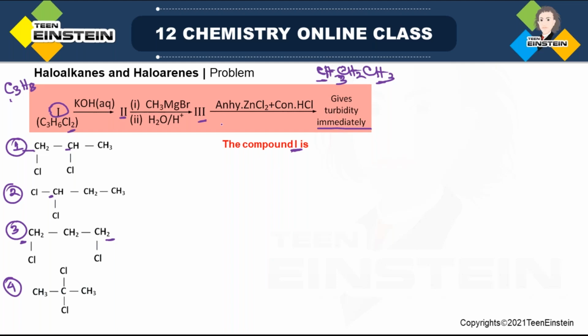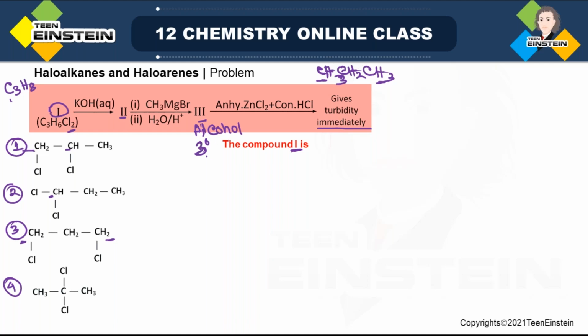That means after using anhydrous ZnCl2 and concentrated HCl, which is basically the Lucas reagent, 3 must be some 3-degree alcohol. Then only this type of immediate turbidity is possible with this Lucas reagent. So now you know that 3 is a 3-degree alcohol.